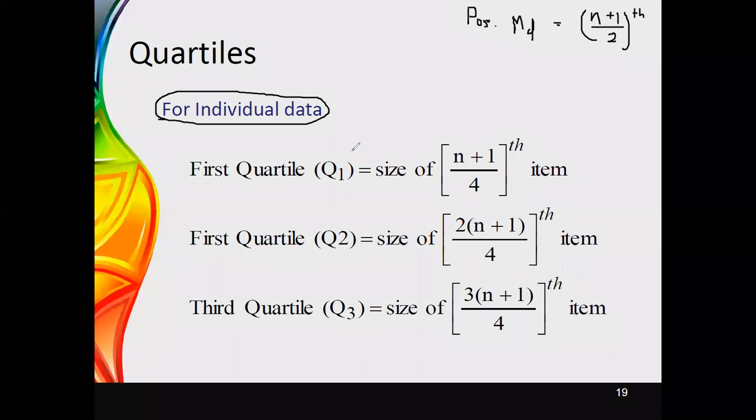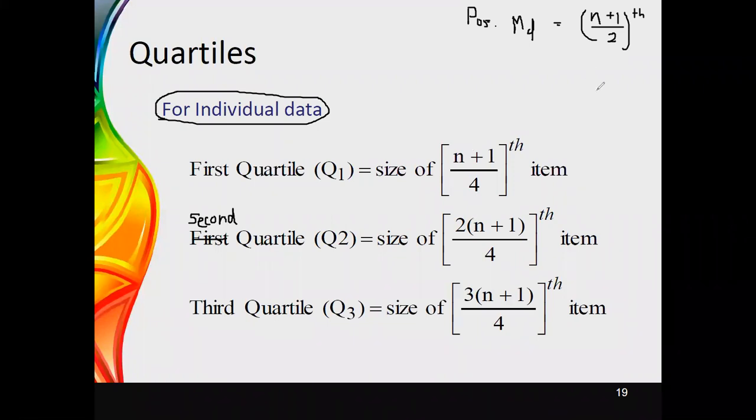Since we are dividing the data set into four equal parts using quartiles, we can use this equation to identify the position of the quartiles. Therefore, the position of the first quartile can be obtained using n plus 1 divided by 4. Then the position of the second quartile